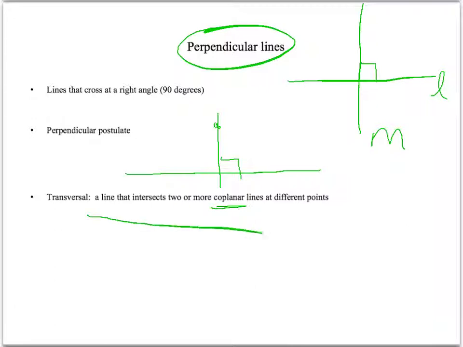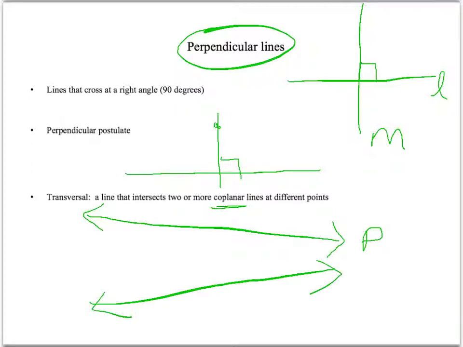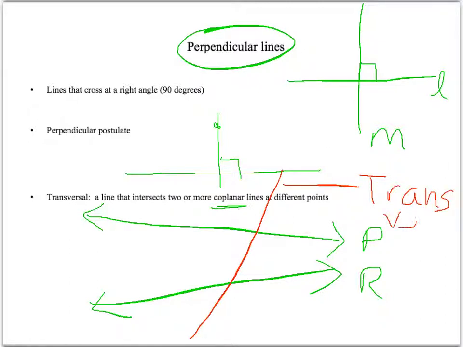So let's say I have this line here, and we'll call this line P. And then I have another line here, and we will say that is line R. And so a transversal, and I'll do this for effect, a transversal crosses those two lines at different points. So this red line is our transversal.